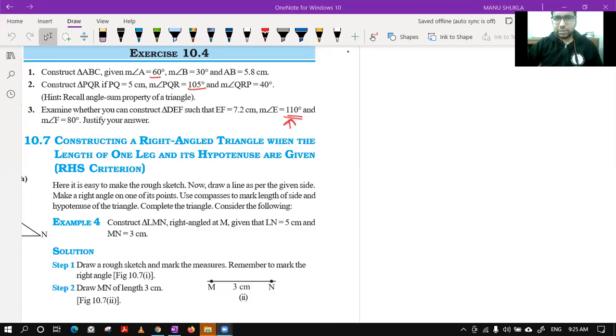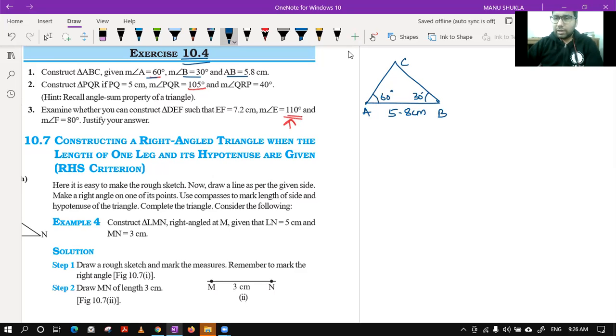First, let me discuss this thing first. Okay. Exercise 10.4, first question: construct triangle ABC in which angle A is 60 degrees, angle B is 30 degrees, and AB is 5.8 cm. First, we will make a rough diagram to understand the situation. Class, please see. First, we will draw a rough diagram A, B, C. So AB is given to us as 5.8 centimeters. Angle A is 60 degrees and angle B is 30 degrees.